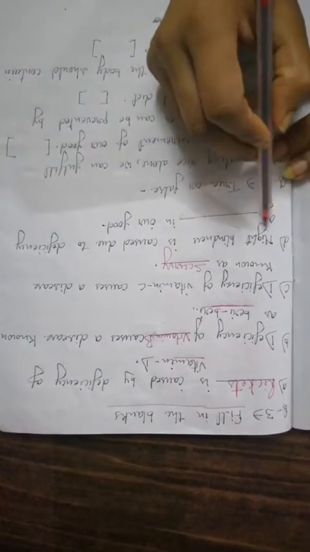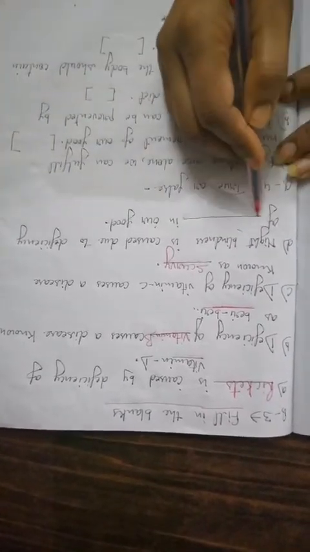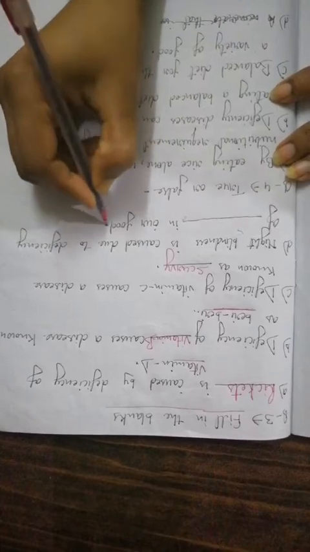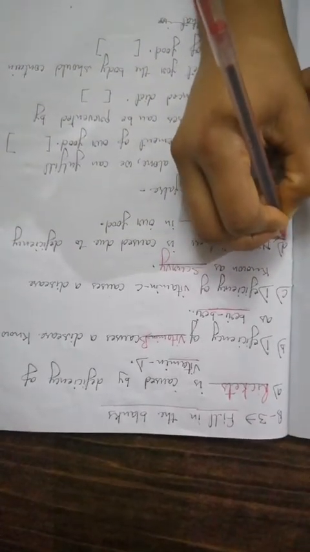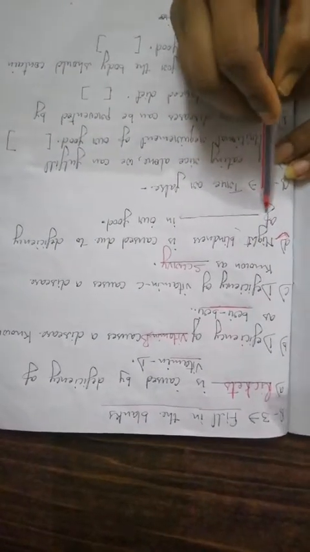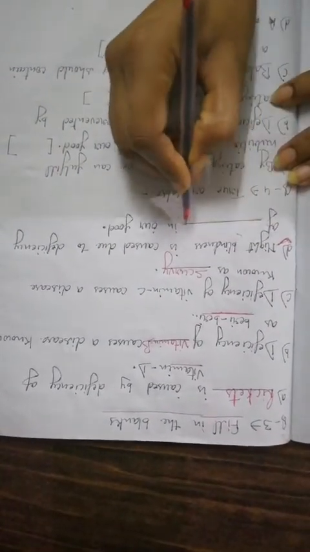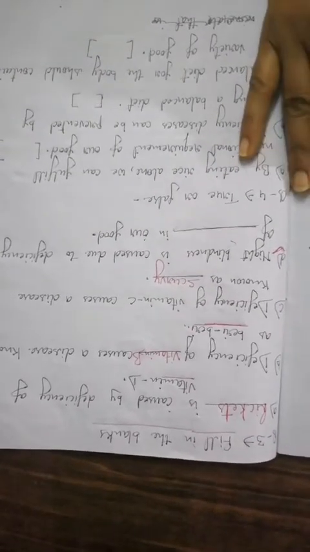Next, night blindness is caused due to deficiency of dash in our body. I hope you know that answer. I am giving this for your homework. You have to fill this in: night blindness is caused by the deficiency of which vitamin.